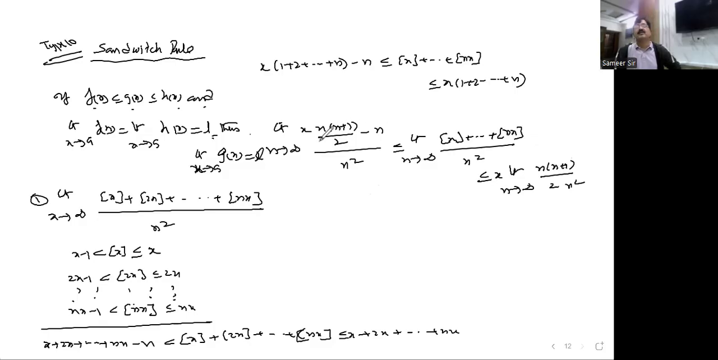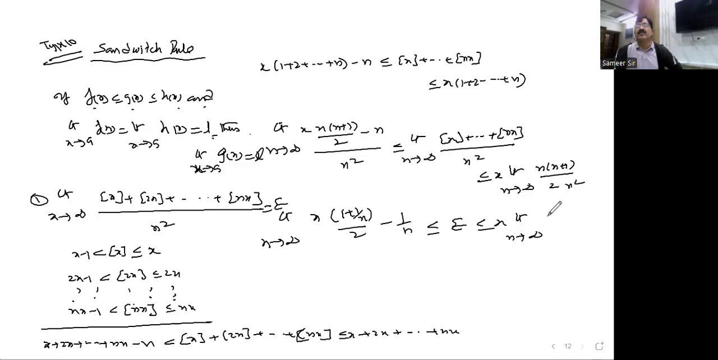So if you take n square common and cut it off, what is the left out one? Here it is x, of course, (1 plus 1 by n) divided by 2, and when you divide with n square, it will be n like this. And here, this question is totally e, you can write e over here, right? x as it is, limit n tends to infinity,